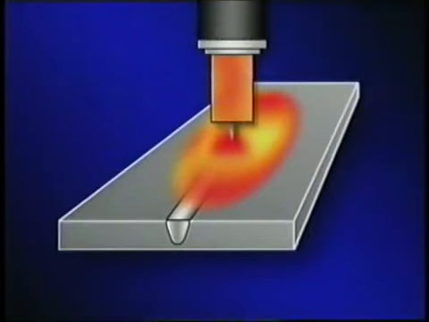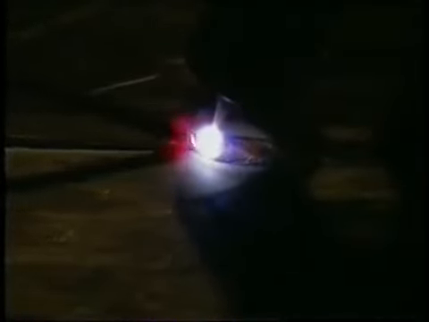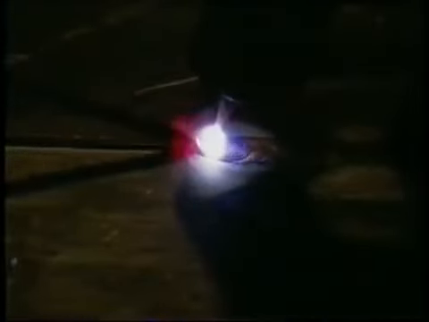Third, when you're welding, the heat source is moving. So, as the metal under the arc is melting, the metal ahead of the arc is picking up heat, and the metal behind the arc is freezing to form the weld. For a time, as the molten metal starts to cool, it transforms to austenite. And when you have austenite, you have the potential for trouble. Why? Because if you let austenite cool too quickly, the carbon doesn't have time to diffuse. And why is that such a problem? Because you end up with martensite, and martensite is brittle. So, in most cases, when you're welding on carbon steel, you want to prevent martensite from forming, and the best way to do that is to control the rate at which the metal cools.